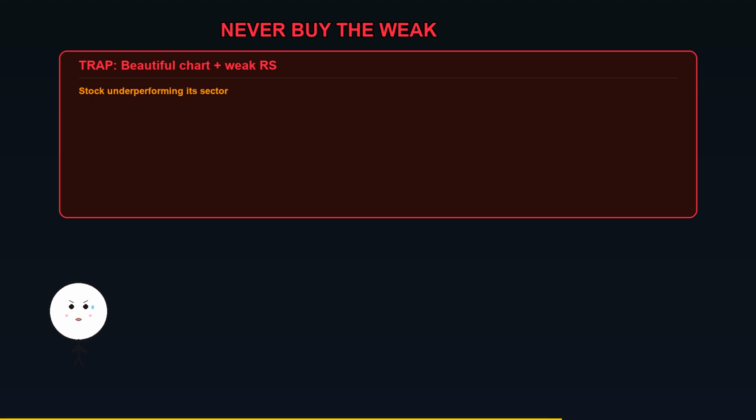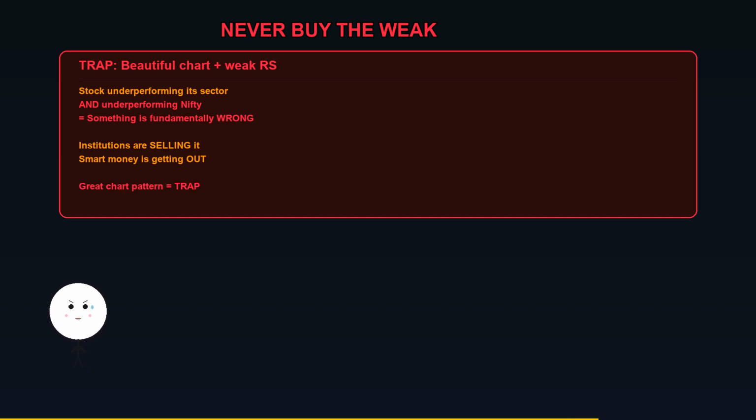The flip side is equally important. Never buy a stock that is underperforming its sector and underperforming Nifty. No matter how good the chart pattern looks. No matter how oversold RSI says it is. If a stock is weak relative to everything around it, there is a reason. Institutions are selling it. Something is fundamentally wrong. A beautiful chart pattern on a relatively weak stock is a trap. Relative weakness means smart money is getting out. Do not be the one buying what they are selling.